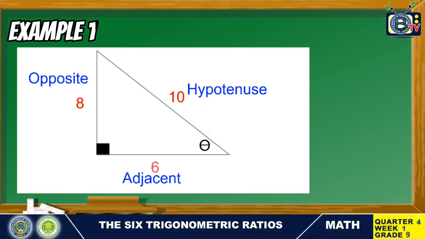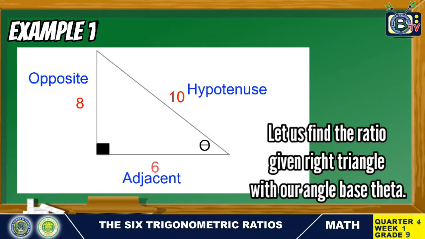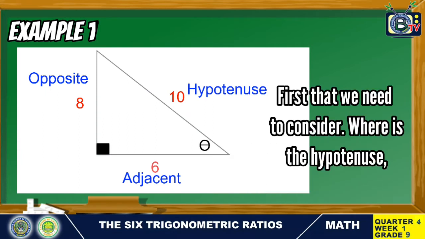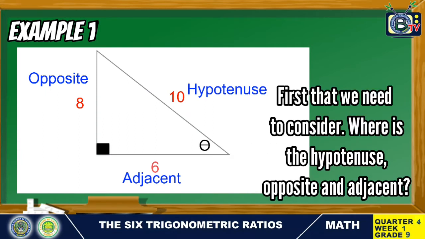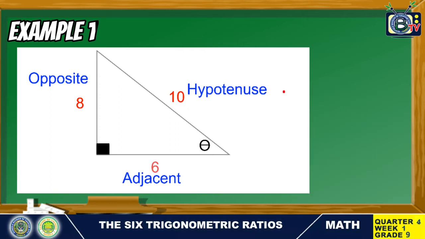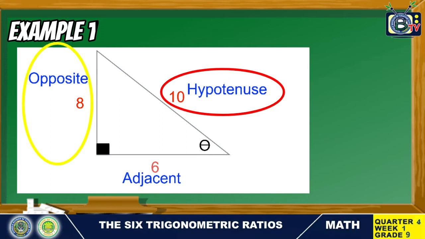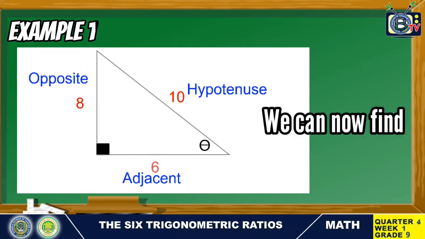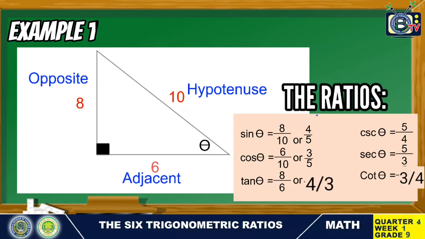In order for you to understand more, take a look at the first example. Let us find the ratios given the right triangle with our angle theta. First, we need to consider, where is the hypotenuse, opposite, and adjacent? In here, the hypotenuse is 10, the opposite is 8, and the adjacent is 6. So we can now find the ratios. Sine theta is equal to 8 over 10.